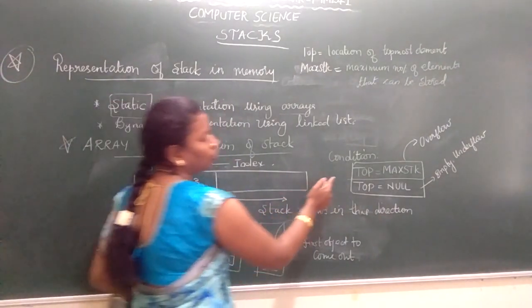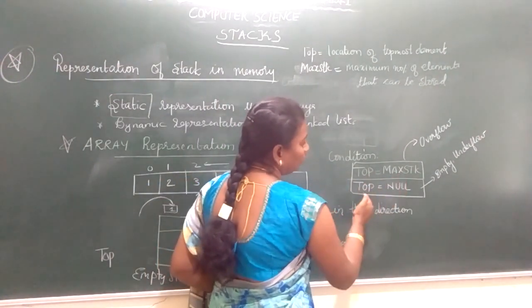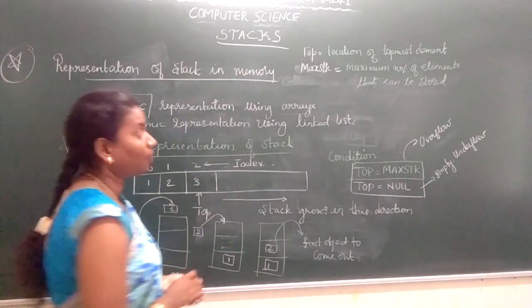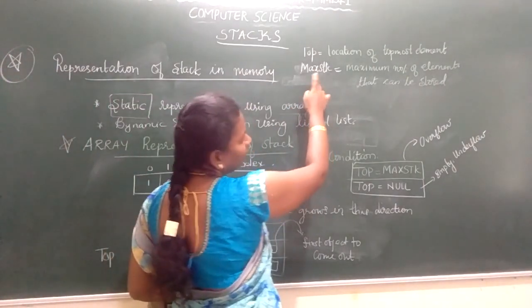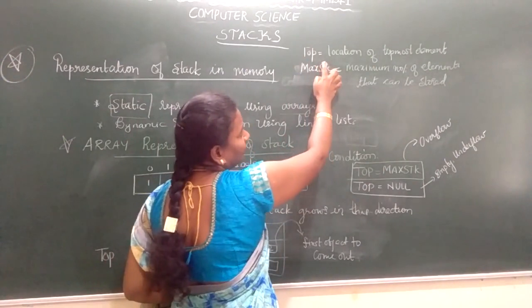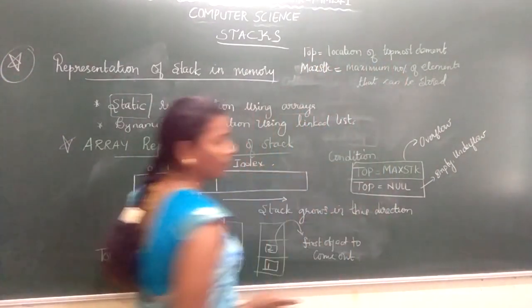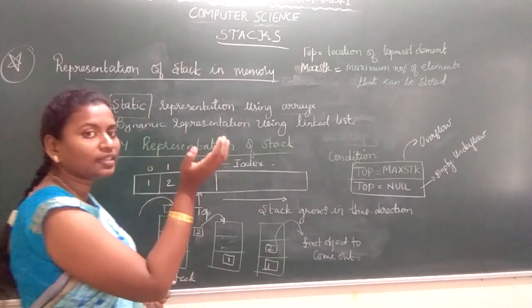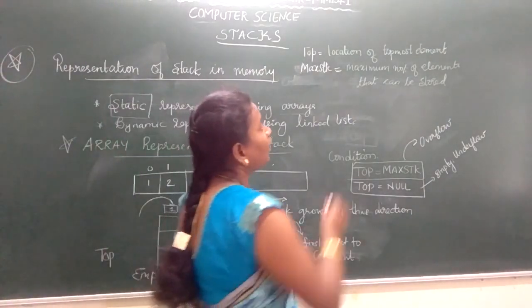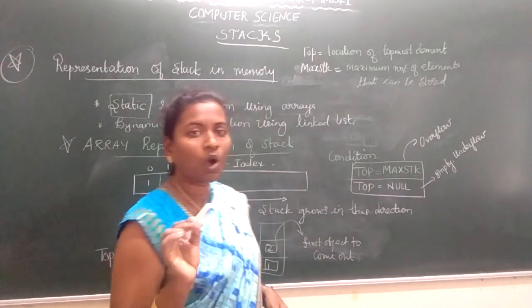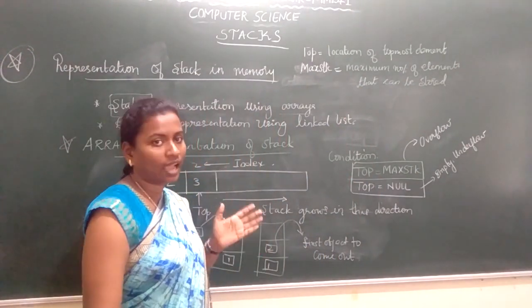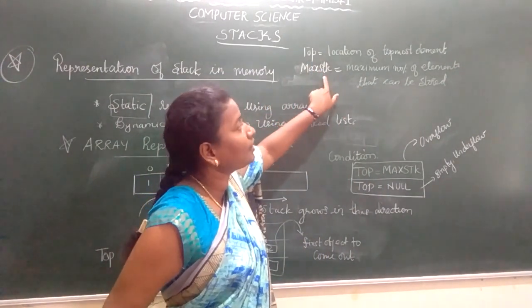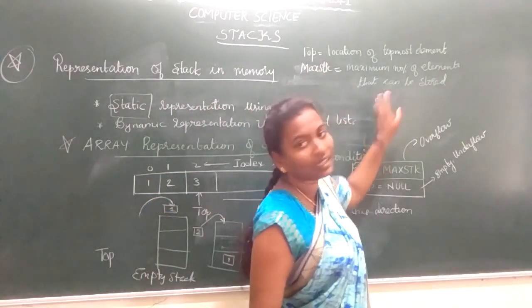Okay. So here we have to talk about two conditions. One is top is equal to max stack and top is equal to null. So what is top? What is max stack? Maximum stack, I call it as max stack. So top is nothing but the location of topmost element. What I insert at the last on the stack, I call that as a topmost element, your stack top. Max stack is nothing but the maximum number of elements that can be stored.